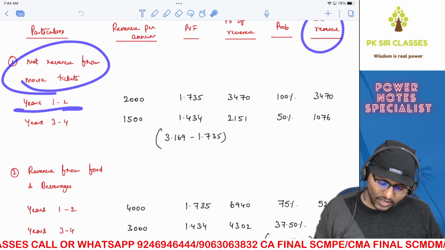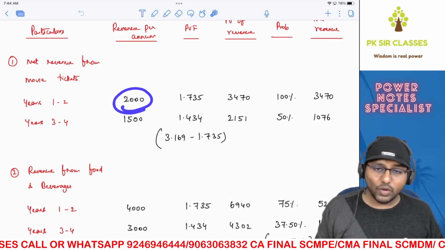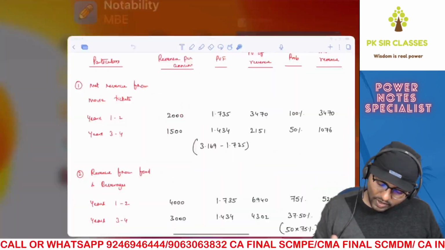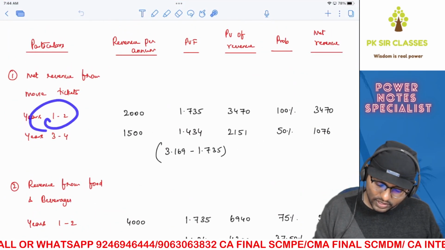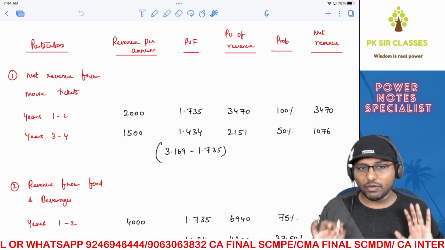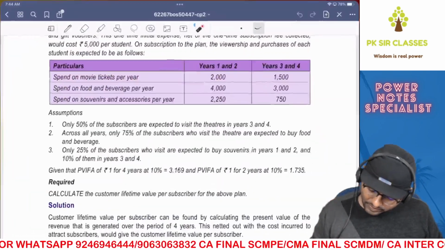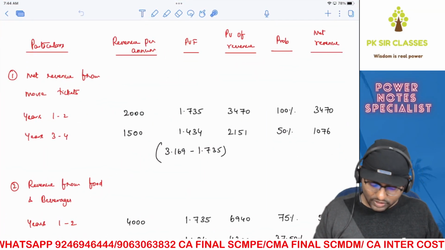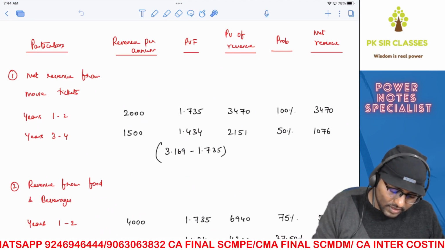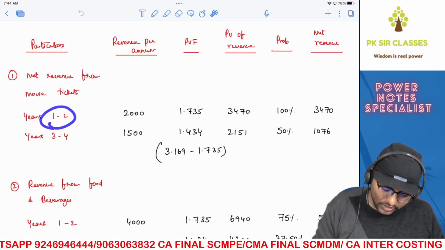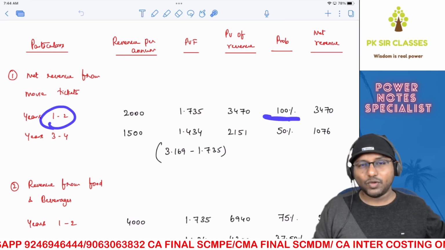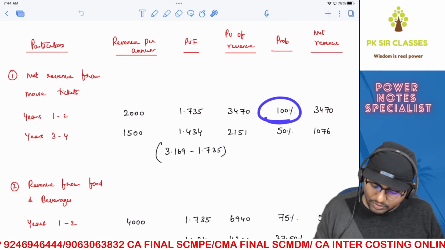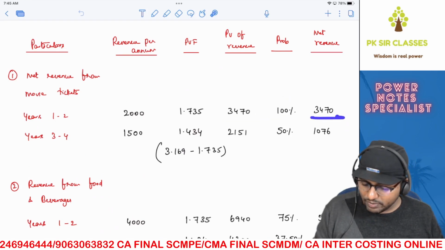Now let's start with the revenue from movie tickets. For years 1 to 2, revenue per annum is given in the question, that is 2000. And the present value factor for the first 2 years is 1.735. That is also given in the question. I've just copy pasted it. You multiply that, you get your present value, which is 3470. Now, this is revenue from movie tickets, so for the first 2 years, 100% of them will come. Whoever has subscribed, everybody will come to watch the movies. Therefore, the probability is 100%. So you multiply 3470 into 100%, you get 3470.